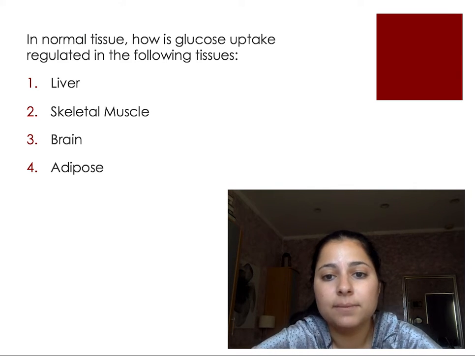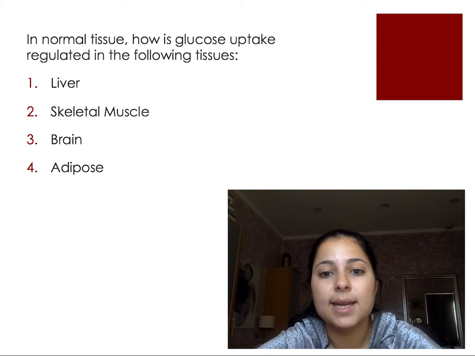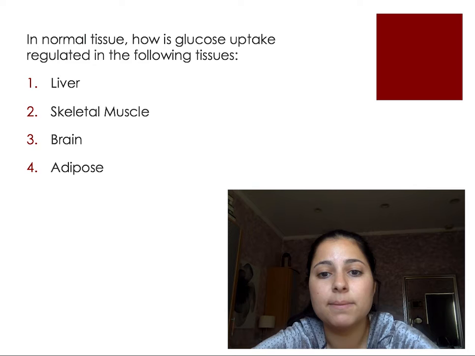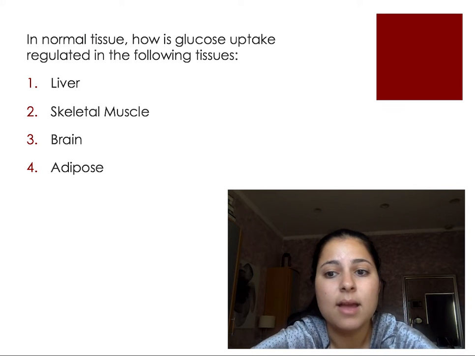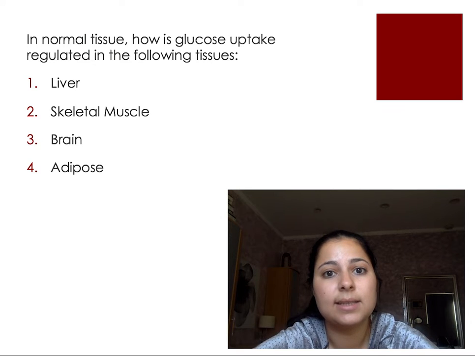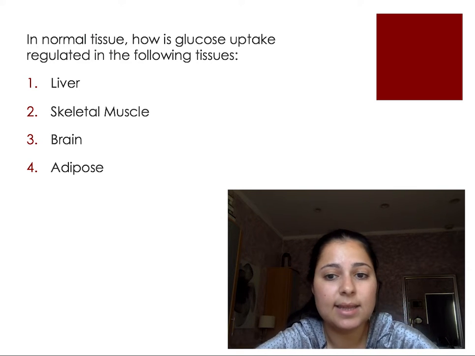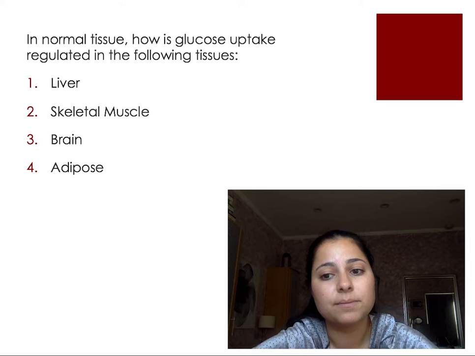In the liver, the glucose uptake is regulated by GLUT2 and taken up in an insulin-independent manner. The glucose taken up by GLUT2 will be oxidized through glycolysis and enter the TCA cycle, activate cholesterol synthesis, activate fatty acid synthesis, and the urea cycle.